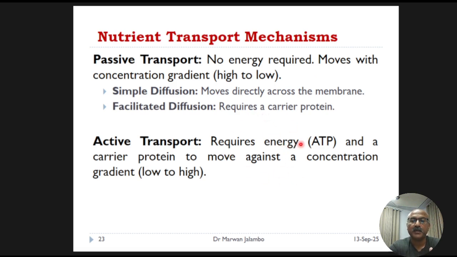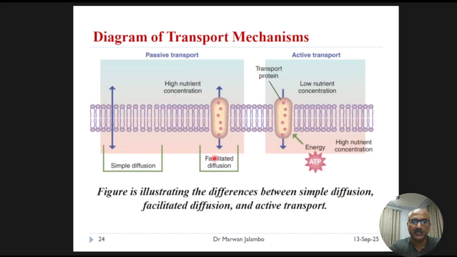This process requires energy in the form of ATP to pump a nutrient into the cell, often against its concentration gradient. And here the figure clarifies the information. Here you can see the cell membrane. Simple diffusion is just the nutrient passing straight through.